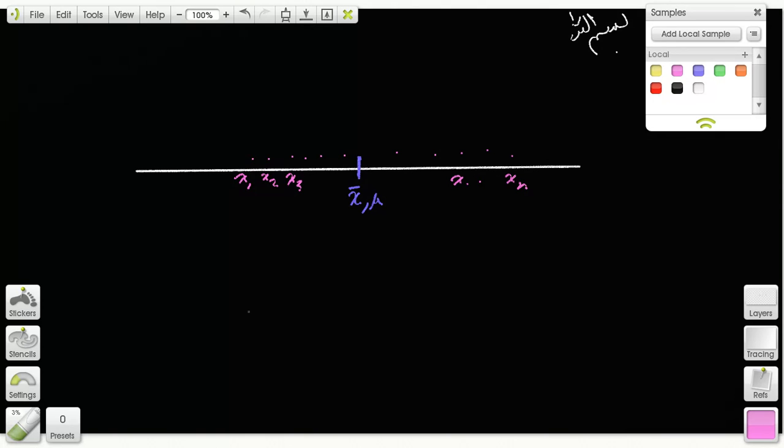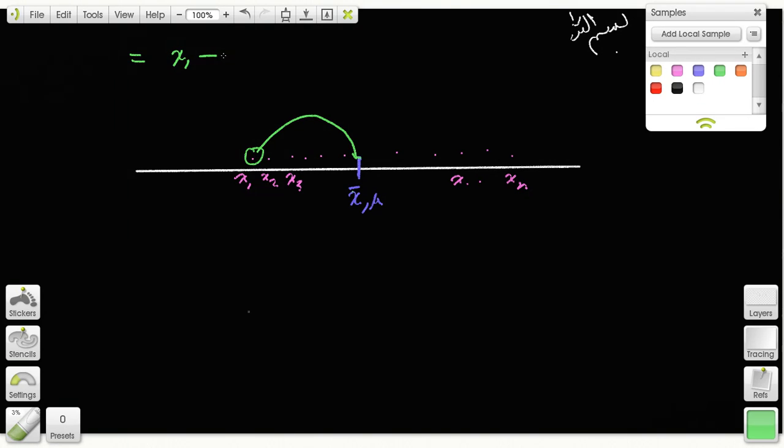Now, look what we want to calculate. We want to calculate the average distance from the mean. So we have to take x1 and subtract from it the mean.